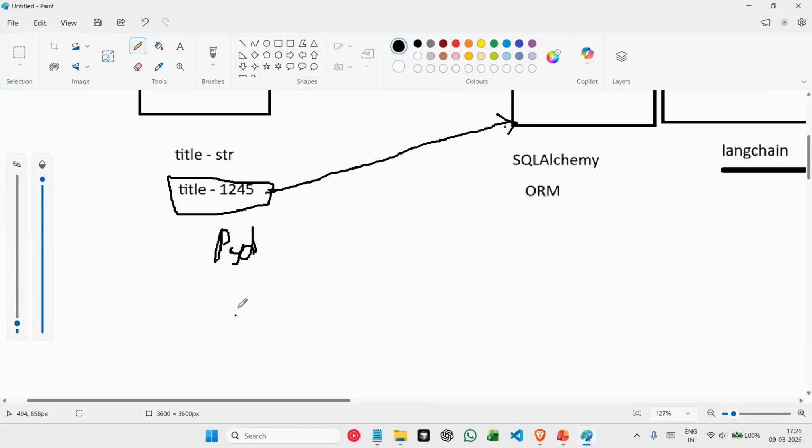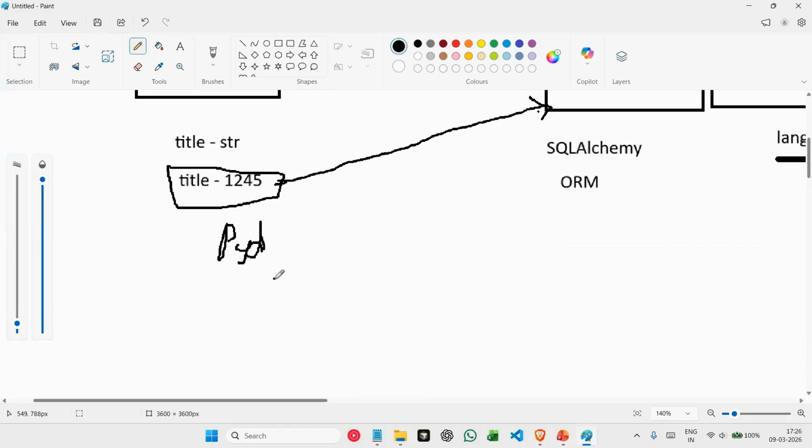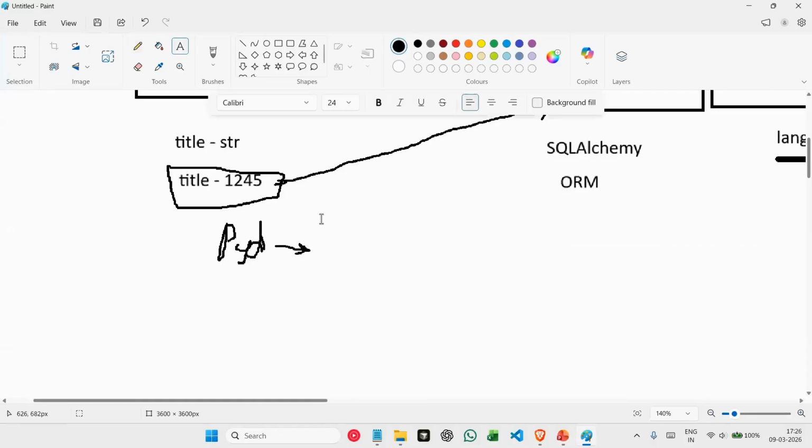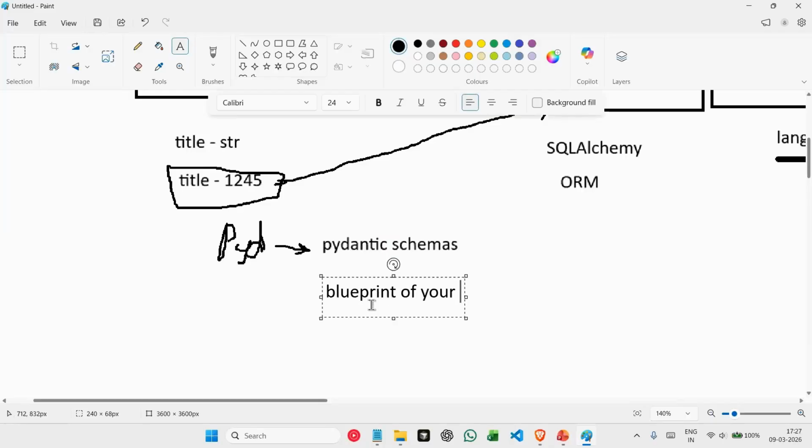Now, what Pydantic does is we have schemas that we use in Pydantic. These Pydantic schemas are basically a blueprint of your data.